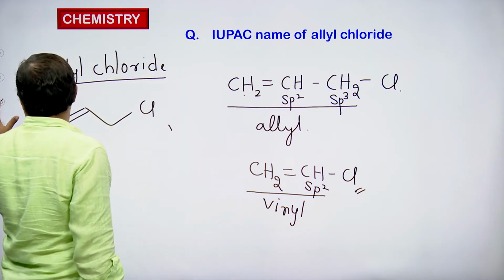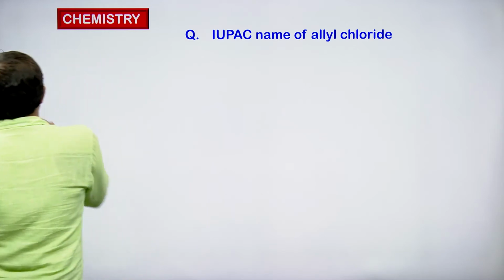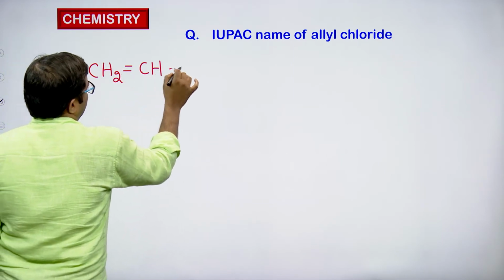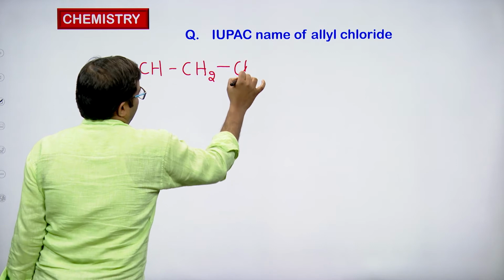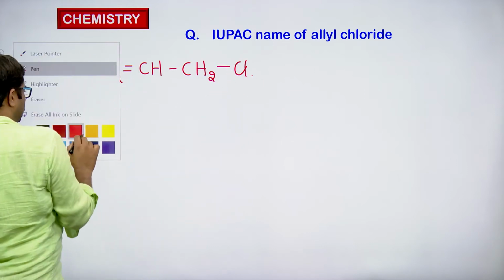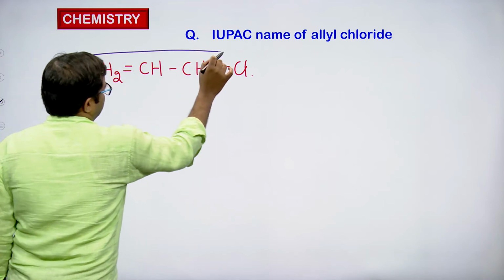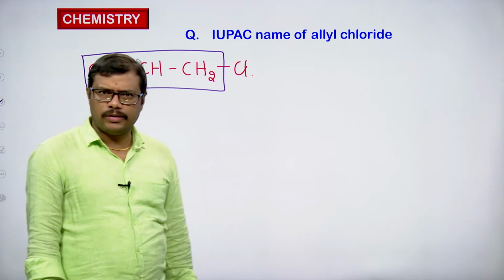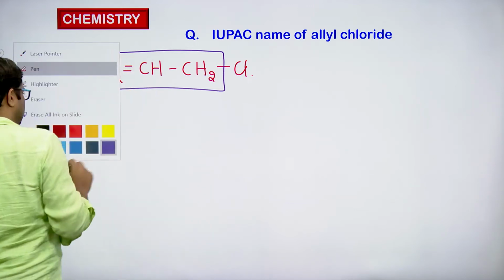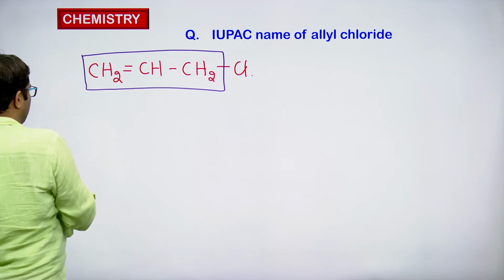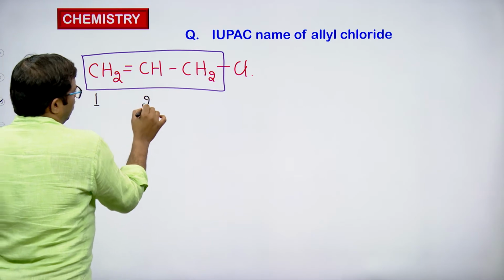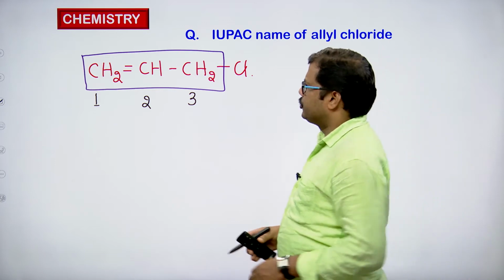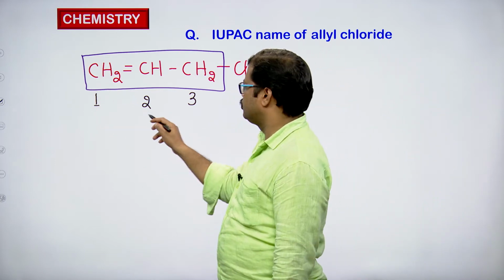Now if we want to name allyl chloride, first we have to write the structure, then give numbering to the chain, and then write the IUPAC nomenclature. We have to select the longest continuous carbon chain, which contains 3 carbon atoms, including the double bond. Then we give numbering to the carbon atoms. The doubly bonded carbon atom should be given priority, so I am starting numbering from this side: 1, 2 and 3.